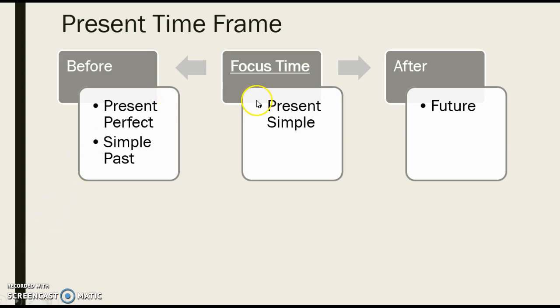So the first time frame we're going to be discussing is present time frame. When we're writing in the present time frame, our focus time is the present or now. One of the tenses we use, probably the most common tense we use, is present simple. When we want to refer to a time before the focus time, we use present perfect and simple past. When we want to refer to a time after the present time, we use future or simple future.